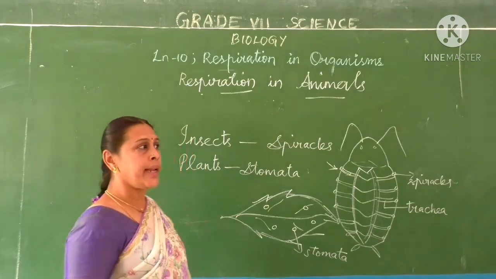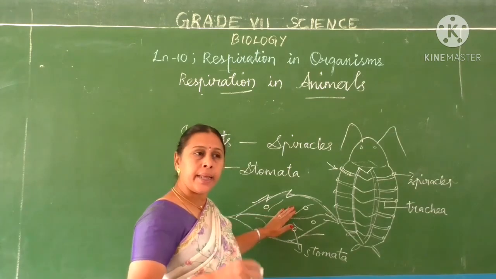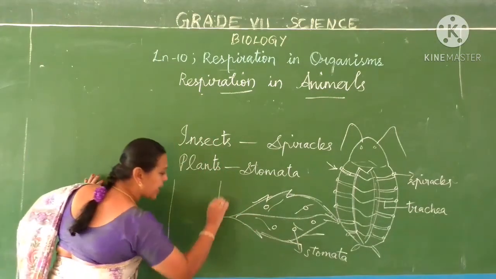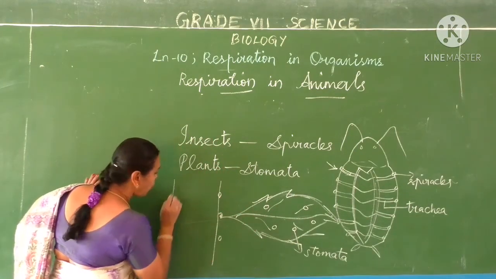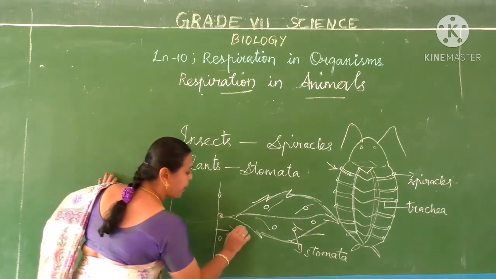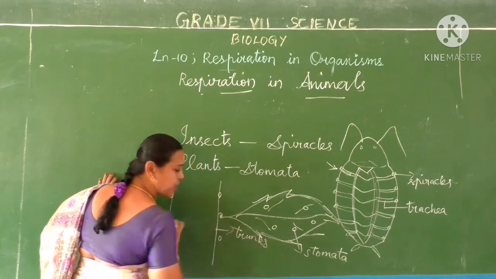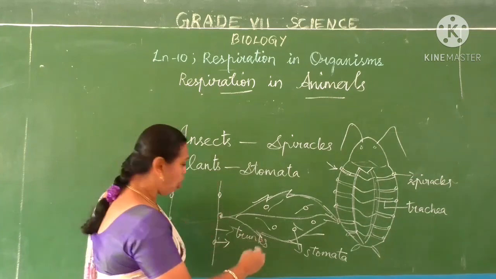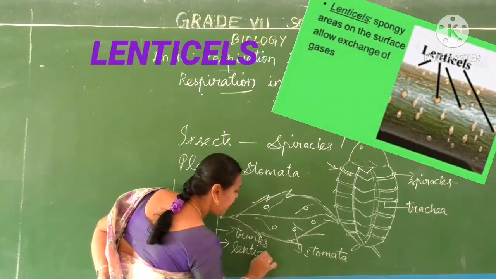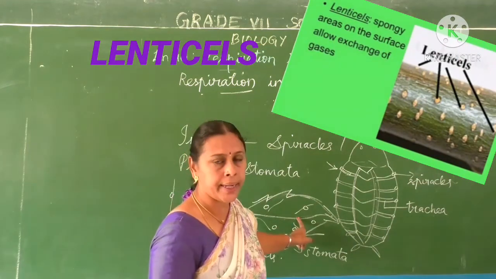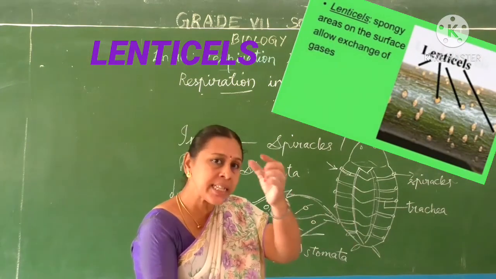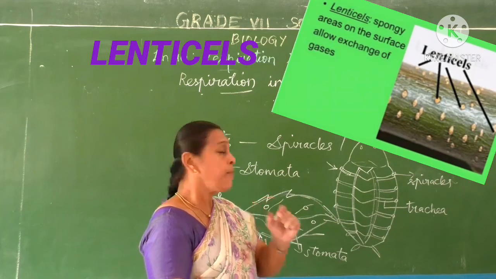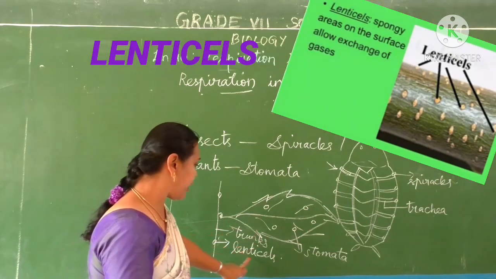Is it not? Then, just as the leaf has stomata, stems also have small openings. Thick stems or the trunks of big trees have small openings on the sides to respire. There also the respiration takes place. The holes present on the thick trunk are called lenticels. In the leaves we call them stomata, the pores present on the leaves. What about the stems and the big trees that have trunks? They also have pores to respire, through which respiration takes place, and that is called lenticels.